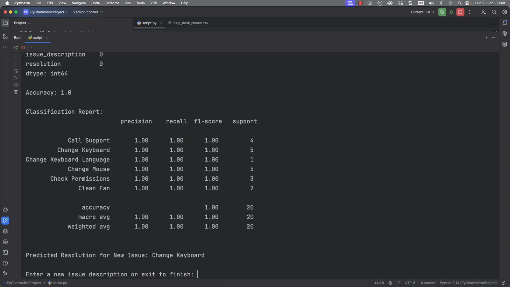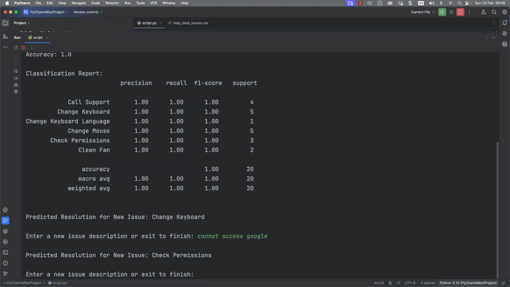So this is really good. We've got our predicted resolution for the new issue being change keyboard, which we know is going to be okay. But then let's try putting something as cannot access Google. Well, look at this, isn't too brilliant, isn't it? So it thinks it could be a permissions issue.